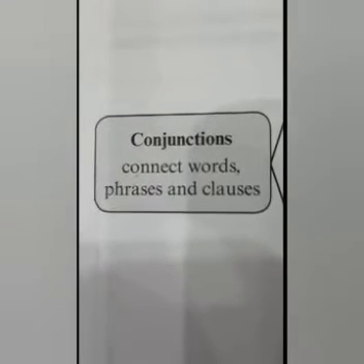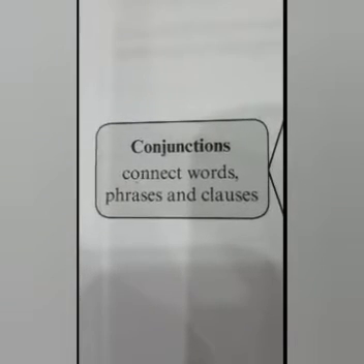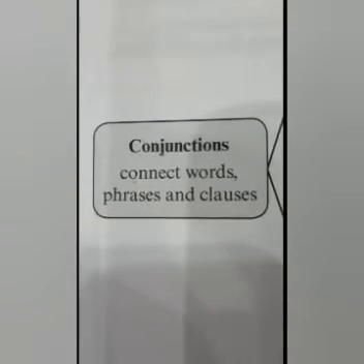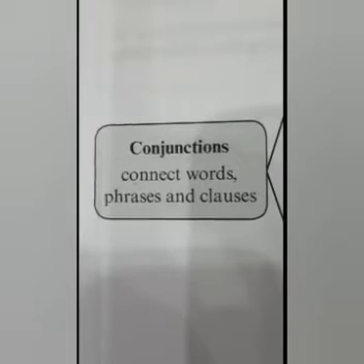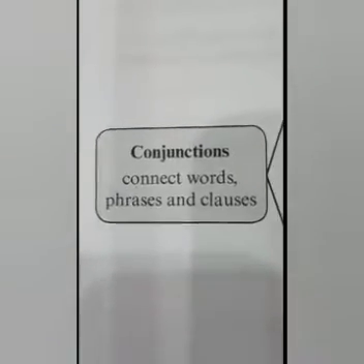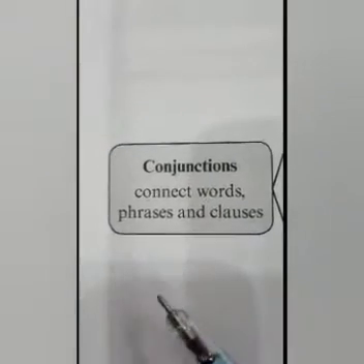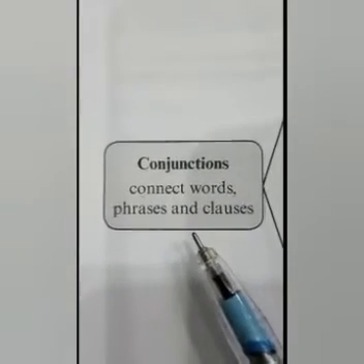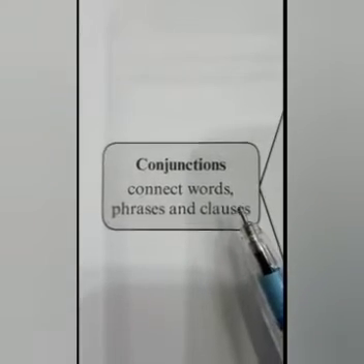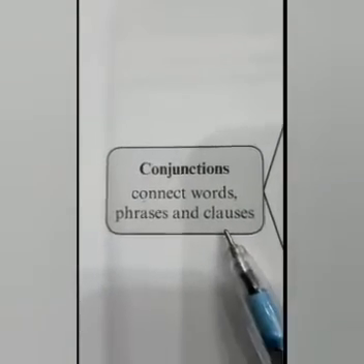Good morning, students. Today I shall be explaining to you chapter number 14, conjunctions, coordinating and subordinating. So I would request you to open your books at page number 80 and follow the explanation. First of all, let us understand what conjunctions are. Conjunctions are linking words that may be used to join words, phrases and clauses.